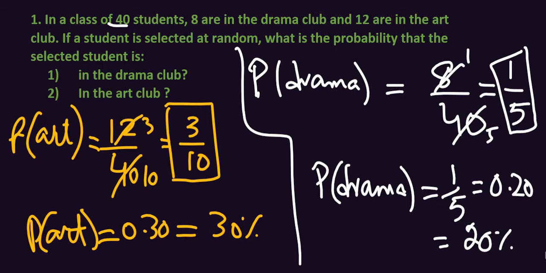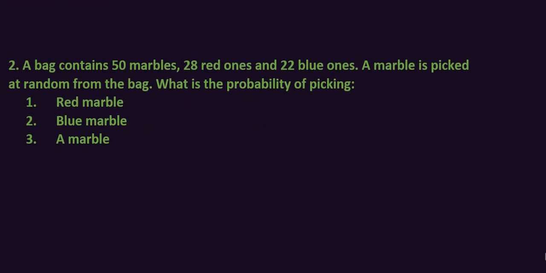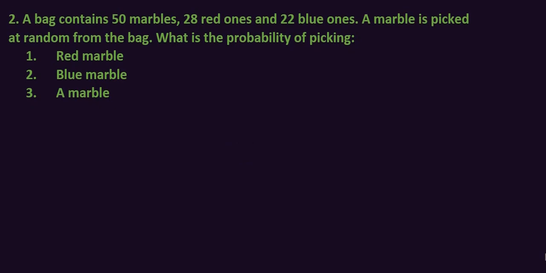Now moving to the second example. The second question is: a bag contains 50 marbles. Out of 50 marbles, 28 are red and 22 are blue. A marble is picked at random from the bag. Without looking, we are picking a marble. I don't know which marble it will be, but I want the chances, and chances means probability. So what is the probability of a red marble?